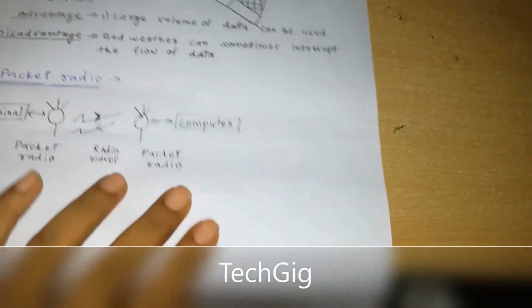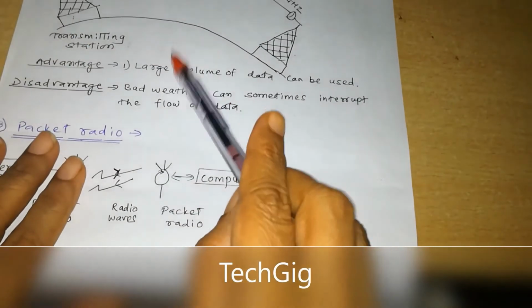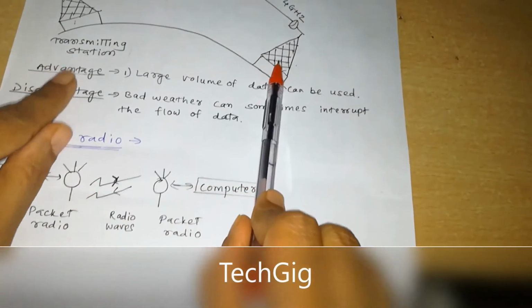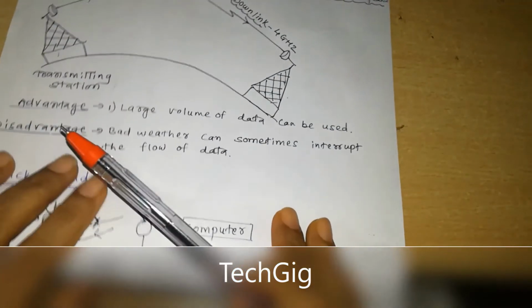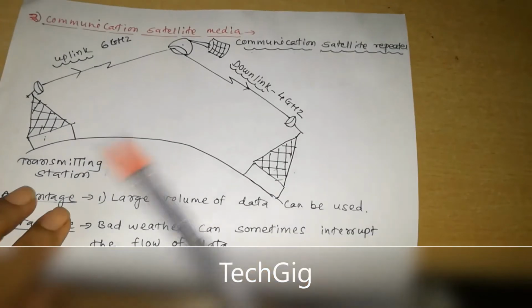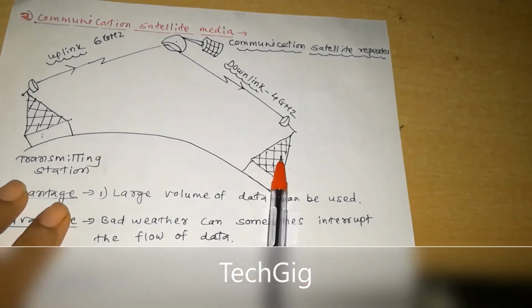That is why if the distance is much more, between two metropolitan cities or between two countries, then communication satellite media is the best option.